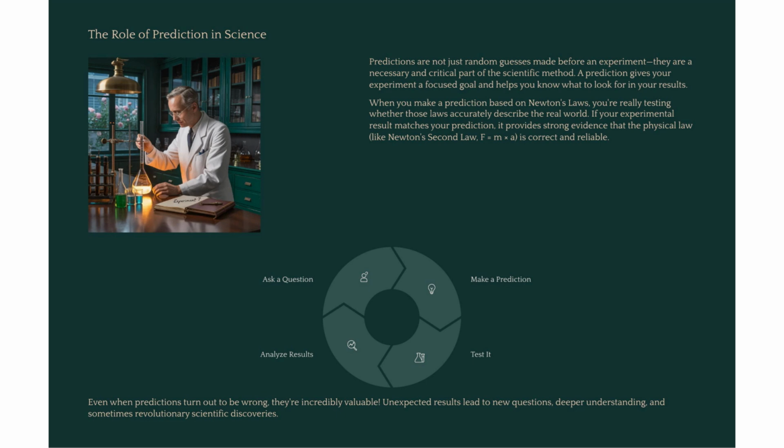Remember, predictions are not just homework. They are vital to science. They give the experiment purpose. If you predict an object will accelerate at 5 meters per second squared, and your experiment confirms it, you've strengthened the evidence for Newton's second law. Science progresses by making predictions and testing them.